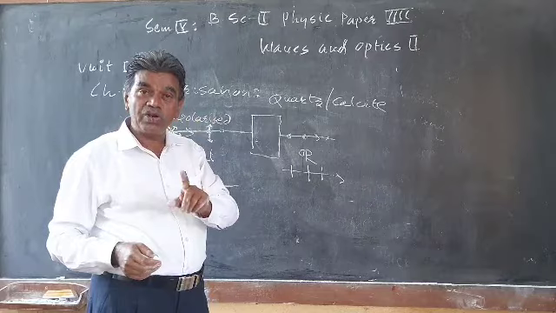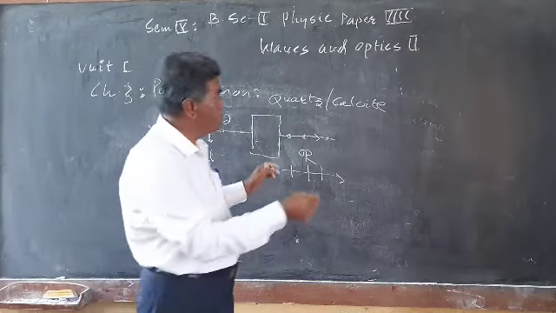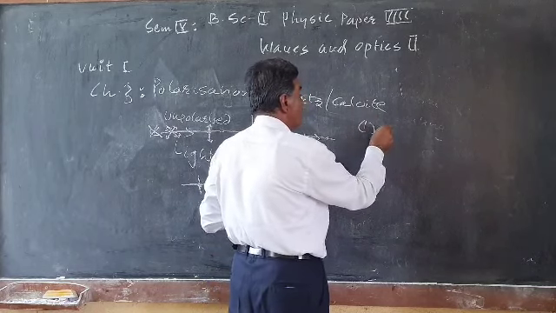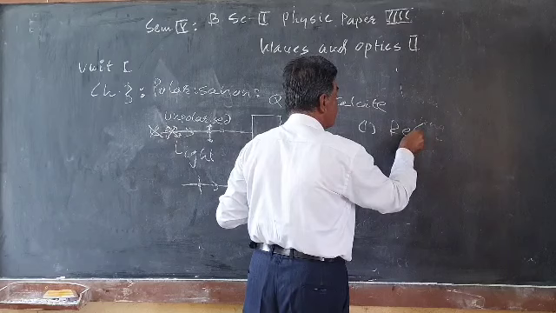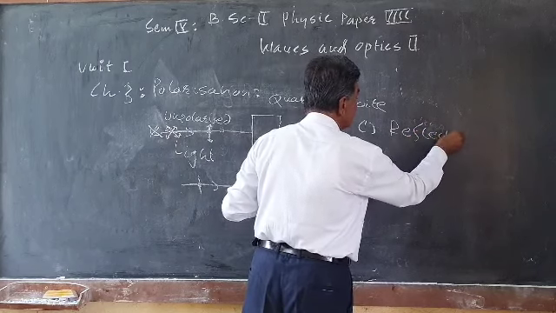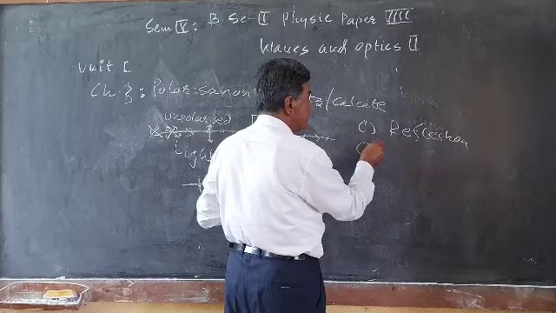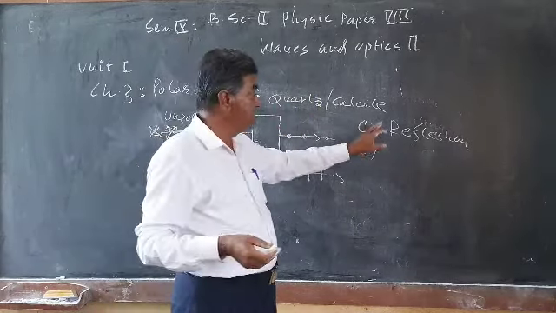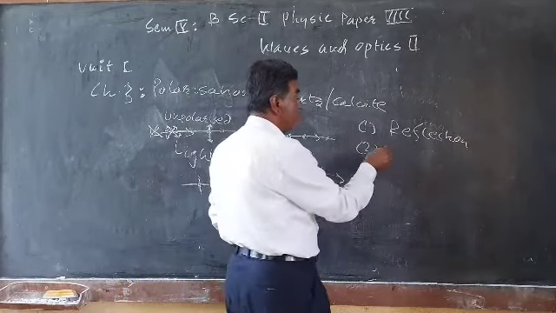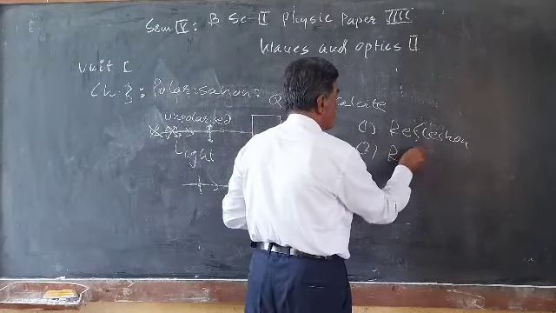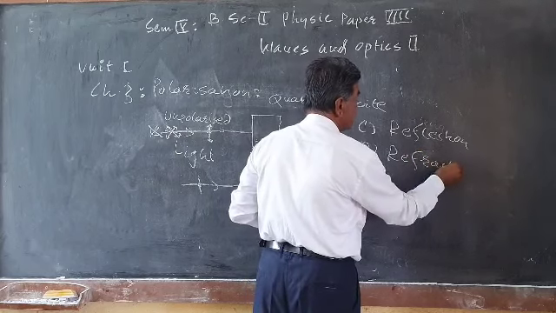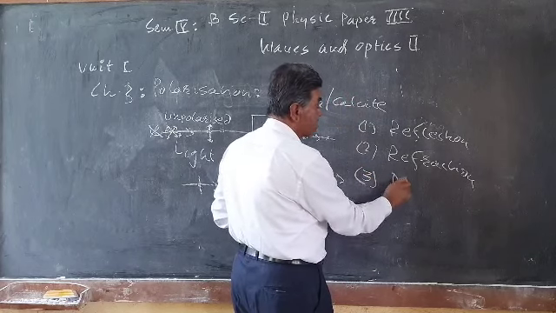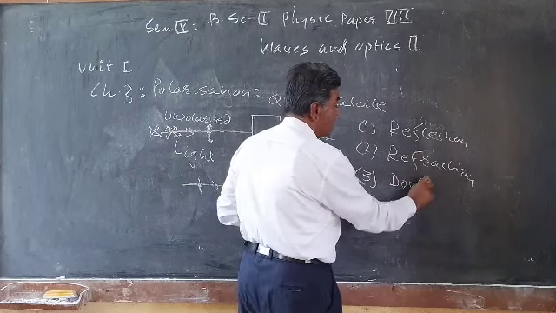Natural light or unpolarized light can be polarized by many methods. The first is by the method of reflection. By reflection, the given light can be polarized. The first is polarization by reflection, the other is polarization by refraction, and thirdly, polarization by double refraction.